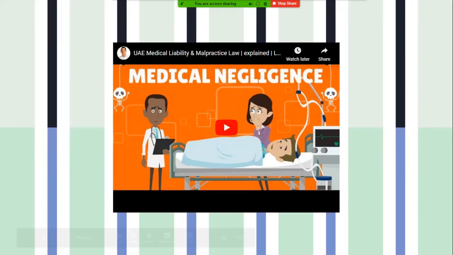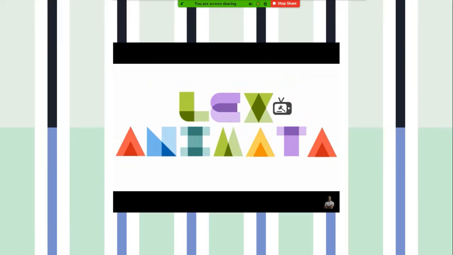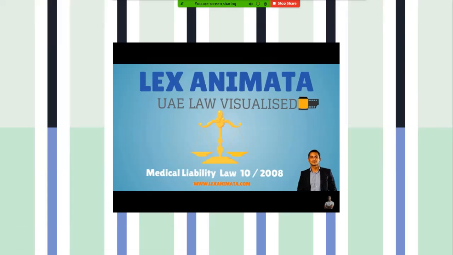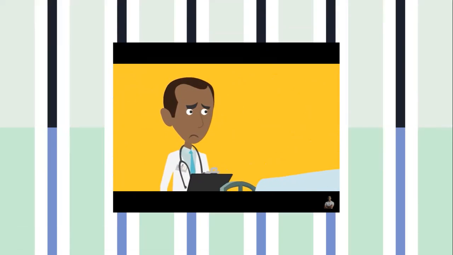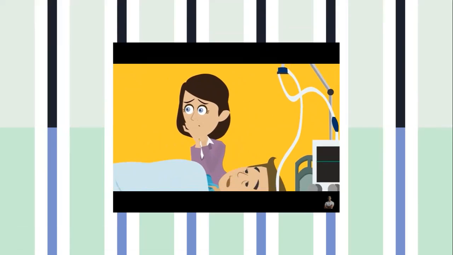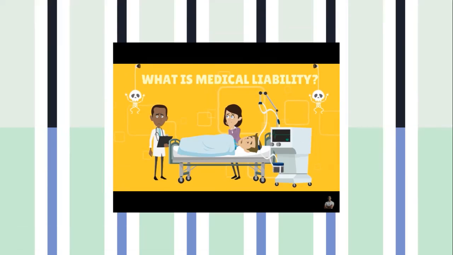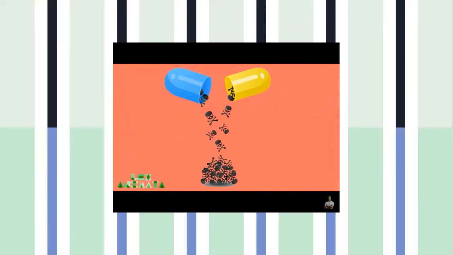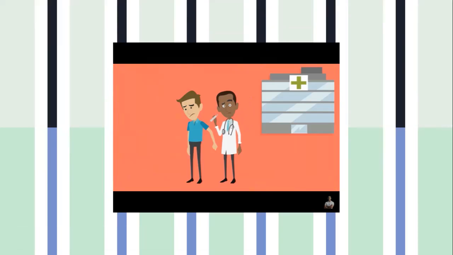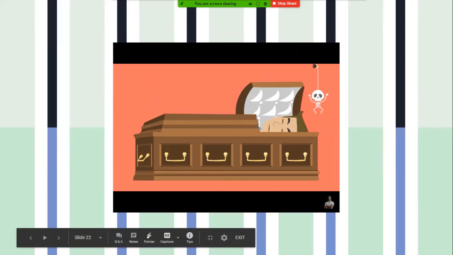Medical negligence. Medical liability is the physician's mistake, like an inaccurate or incomplete diagnosis or treatment, which causes the patient injury or death.